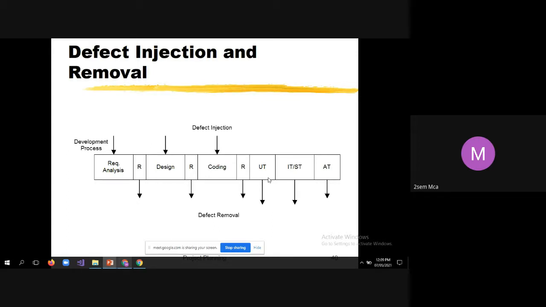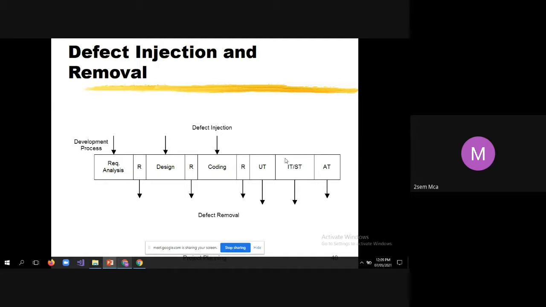See here, during coding, there is a chance where a developer can inject bugs, but during unit testing there is no chance of the developer injecting bugs, because he is just testing. He's not tweaking the code. Once he finds bugs during this phase, he will try to fix them. That is defect removal.